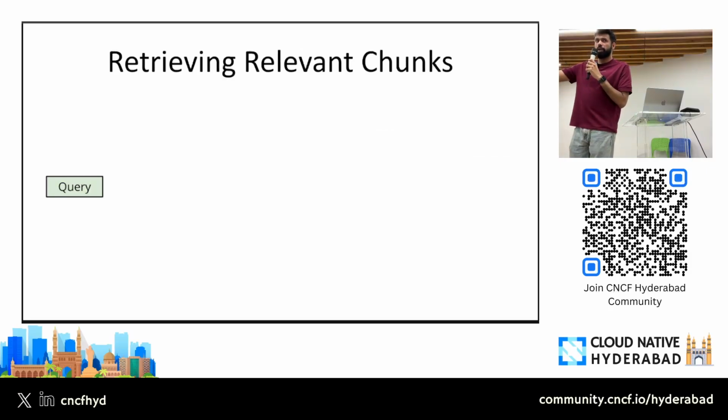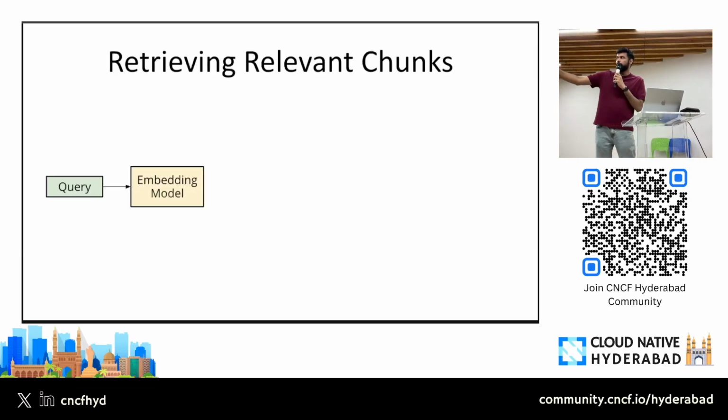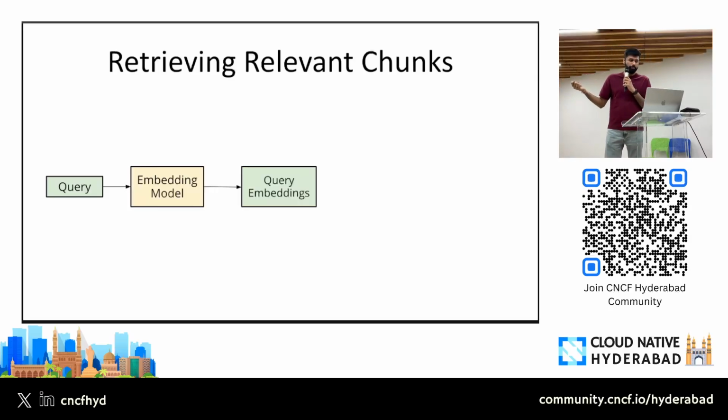So for example, a user query will come. The query can be that, hey, how can I add an auth header to my request? That query will come. The next step would be to pass that query to the same embedding model and create embeddings for that particular query, right? Now we have embeddings for the query, and now we have the embeddings of the whole code base, right? Now what I need to do is some sort of matching, right? That for the embeddings of my query, which are the most matching code snippets, where the embedding matching is maximum, right?